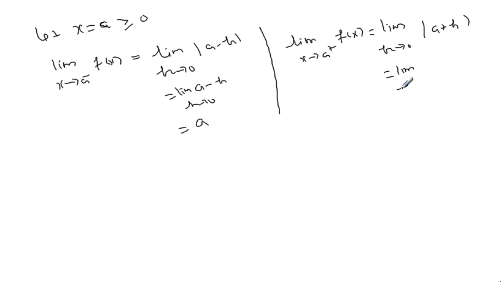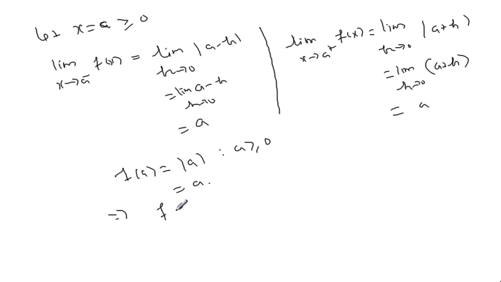The limit as h approaches 0 of a plus h, then taking the limit, we get a. And what is f of a? Mod of a. Remember, a is positive. Because a is a positive value, all three values are equal. So now we can conclude f is continuous for all a greater than or equal to 0.